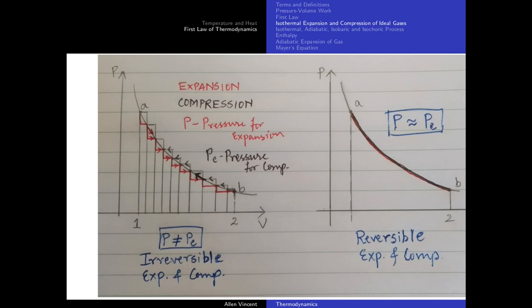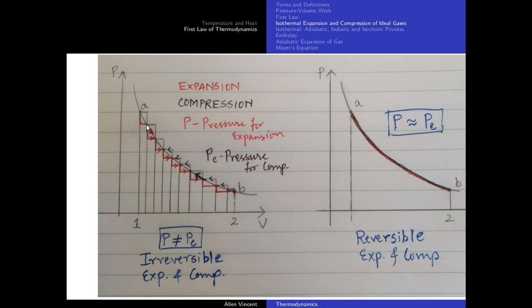Okay, so the internal pressure should be greater than the external pressure. Now this pressure here on this axis is the external pressure basically. So if I reduce the external pressure, the gas will push the piston, correct? When I reduce the external pressure, the gas will push the piston and increase the volume.